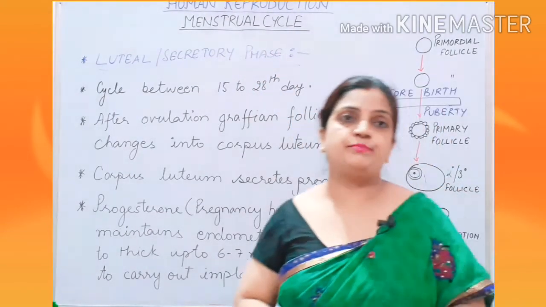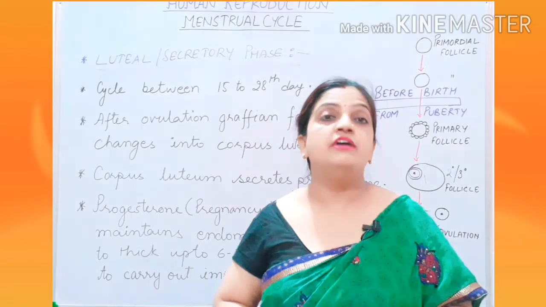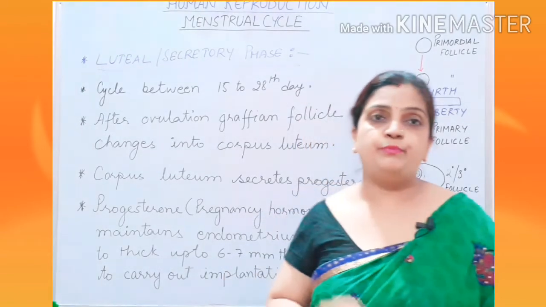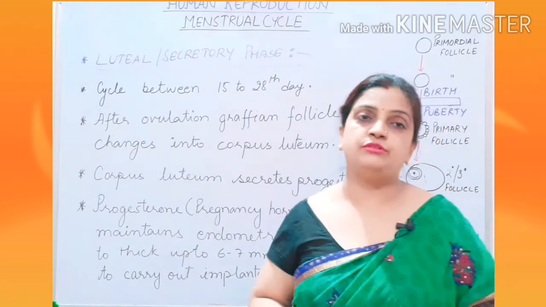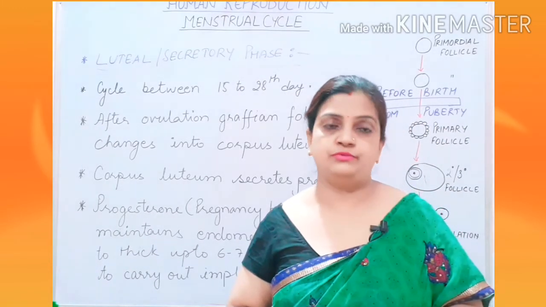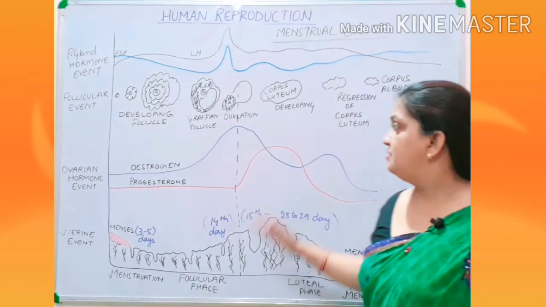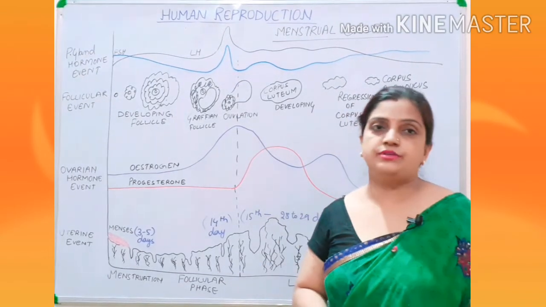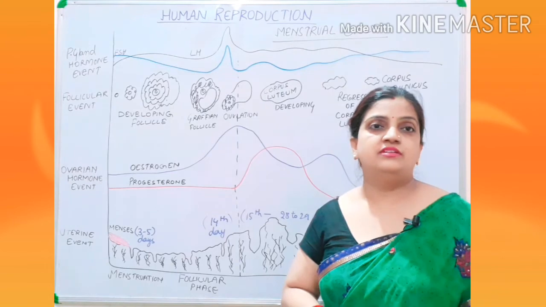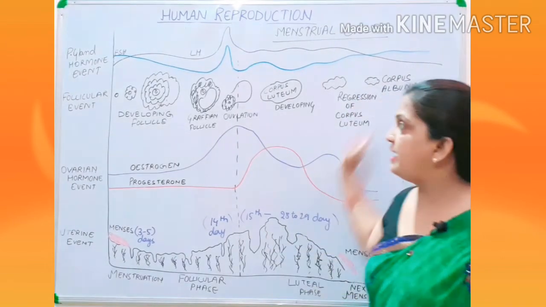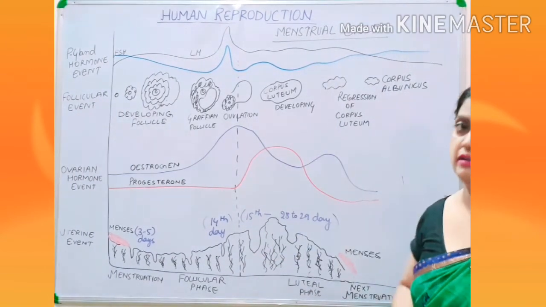Now I'll explain the process along with the graph, which is very important for board exams and also for competitive exams. Now children, let us move to the most important part of this cycle, the explanation of this graph.